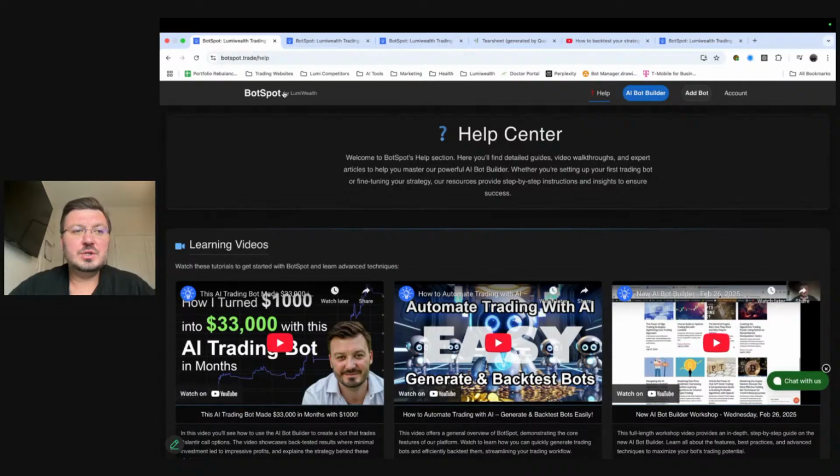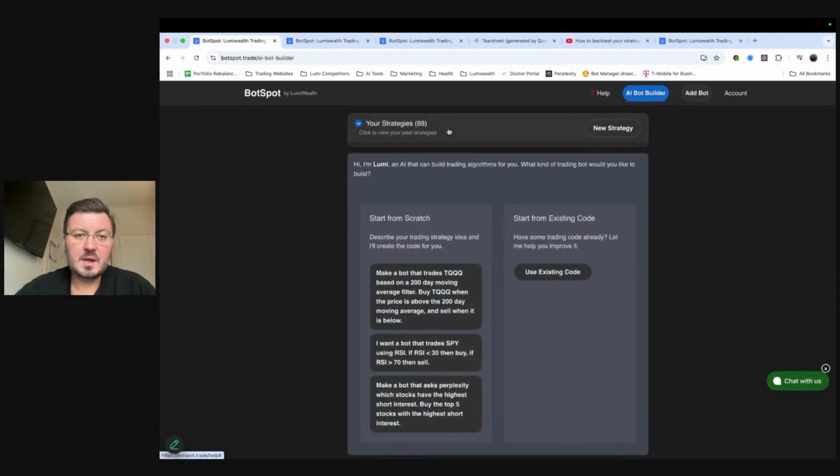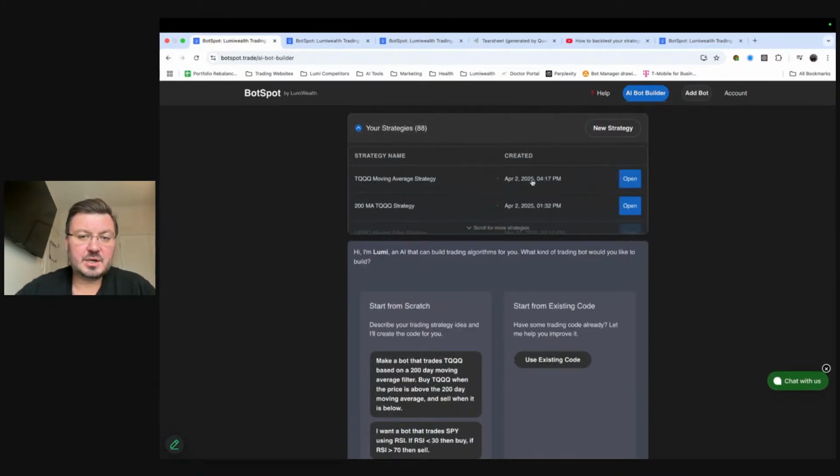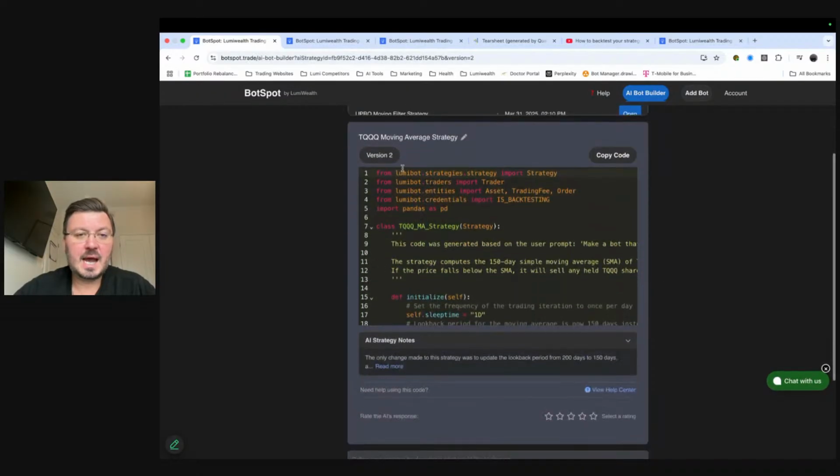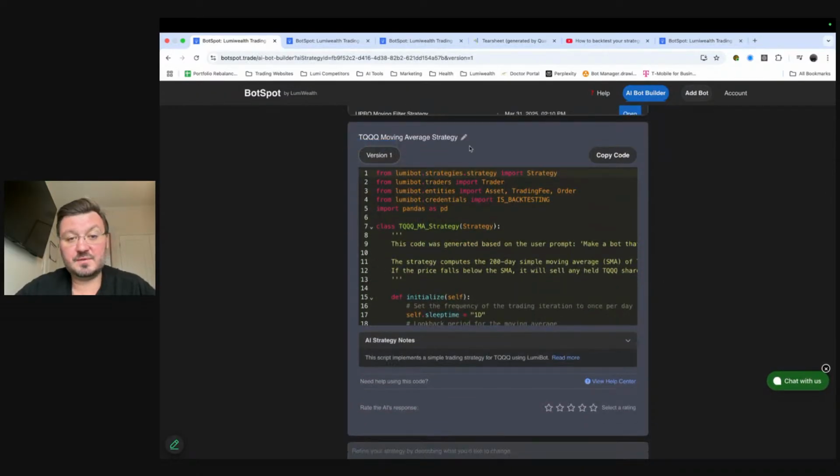Okay, cool. So let's run the strategy. I'm going to go back to this AI builder. I'm going to open up this strategy I made here, created April 2nd, 4:17 p.m. I'm going to flip over to version 1 because version 1 was better. This was the one with the 200-day moving average.